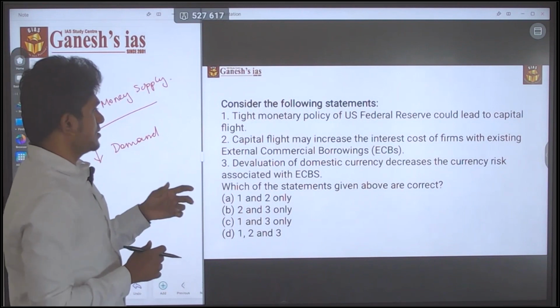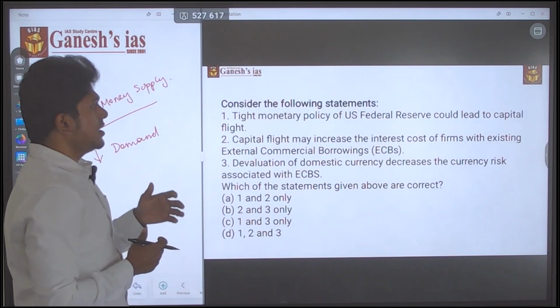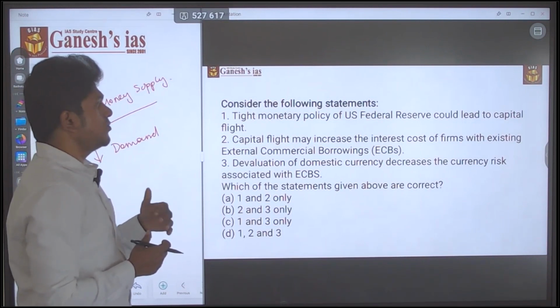So next, capital flight may increase the interest cost of the firm with existing external commercial borrowing.